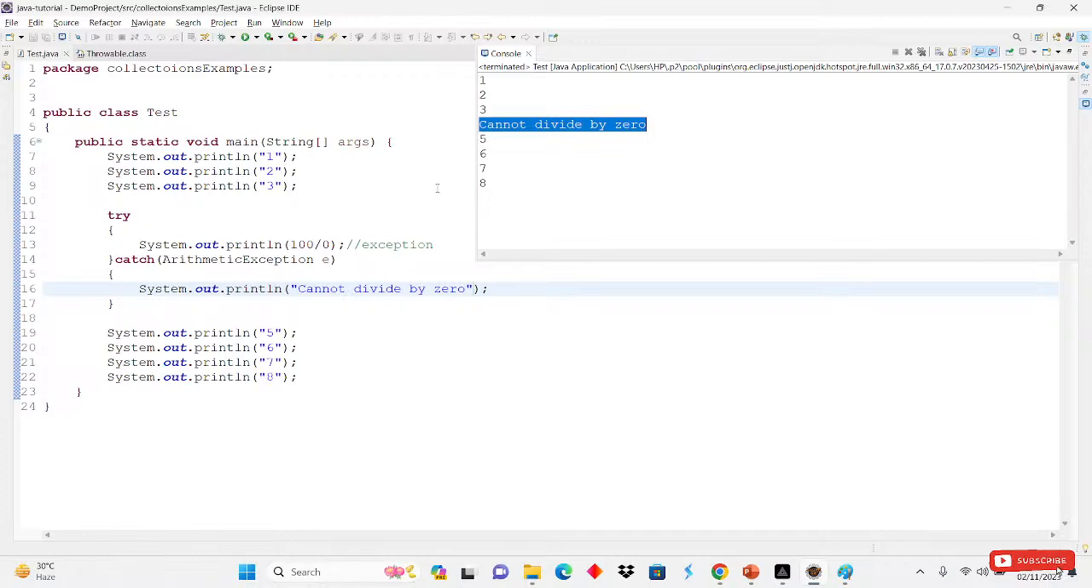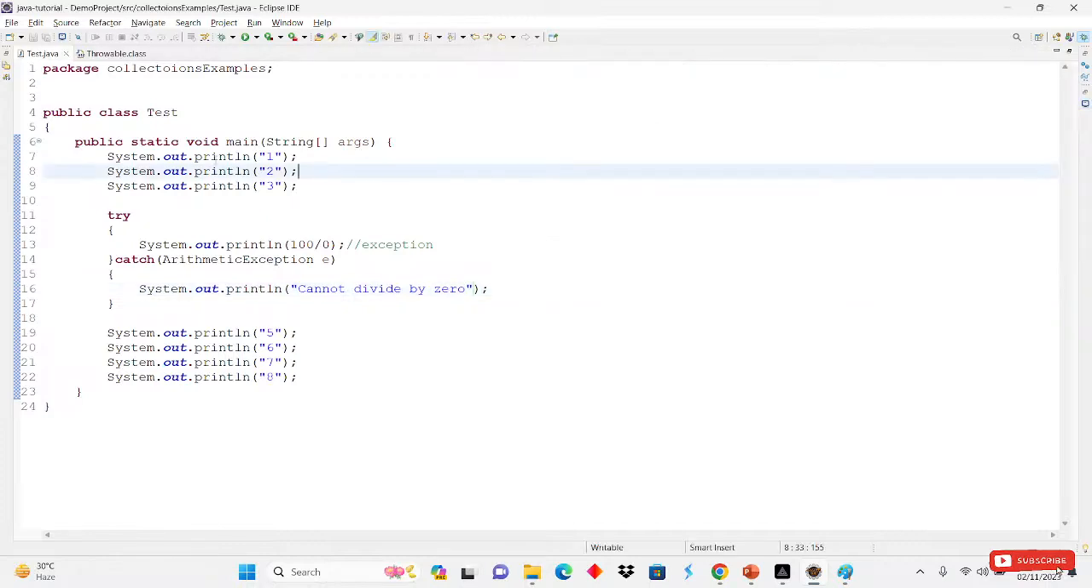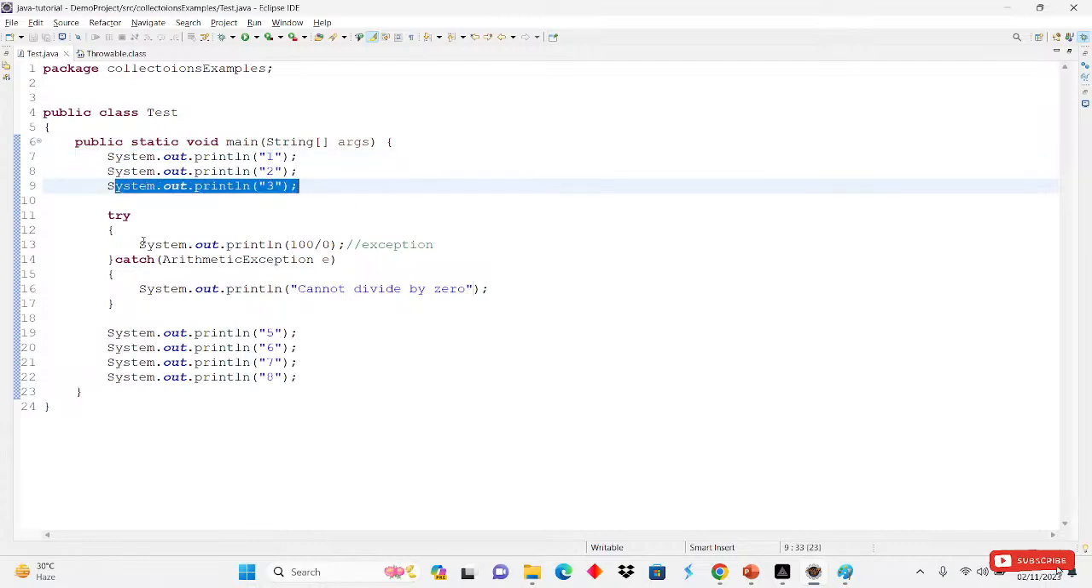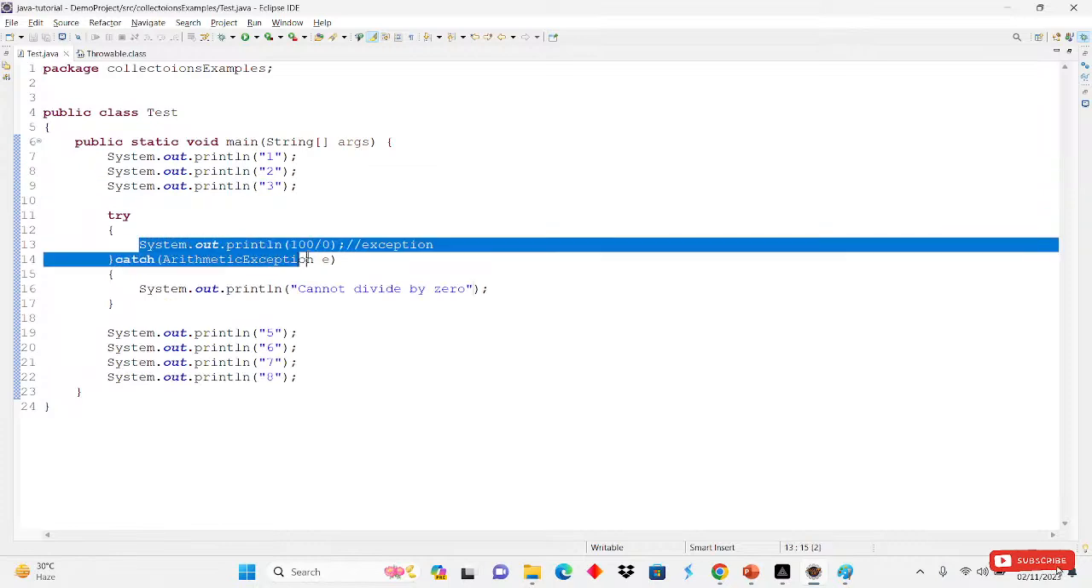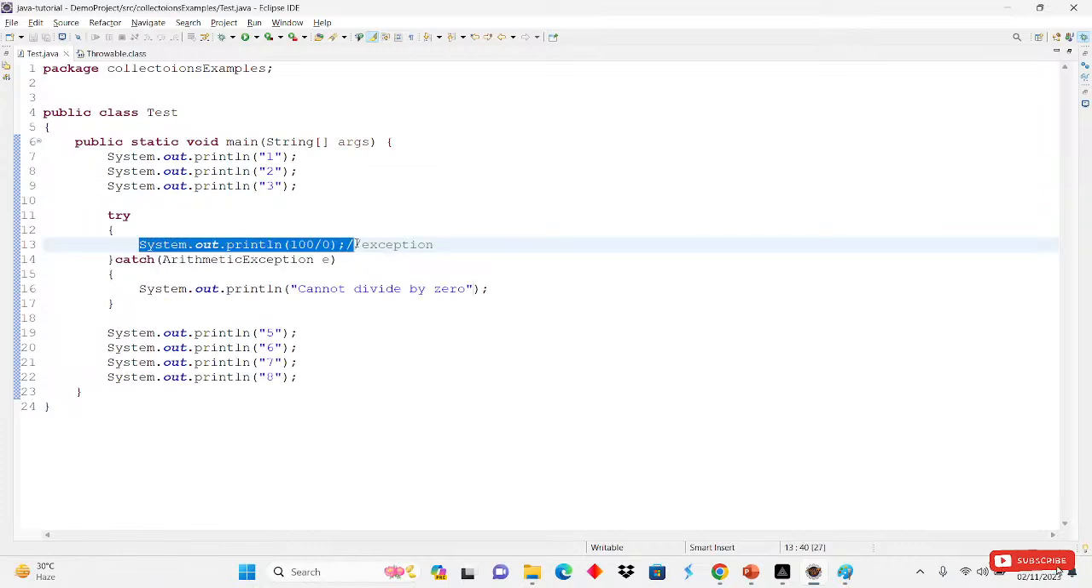Right? 5 6 7 8. So what we are doing here is simply JVM will come here, it will print 1, then 2, then 3. It will come here in this step, the try block, 100 divided by 0. So an exception has come here.